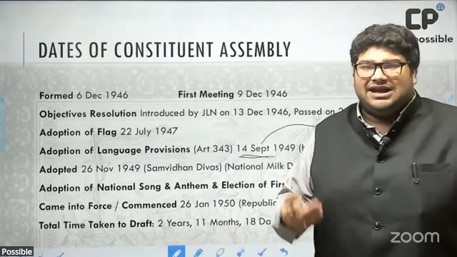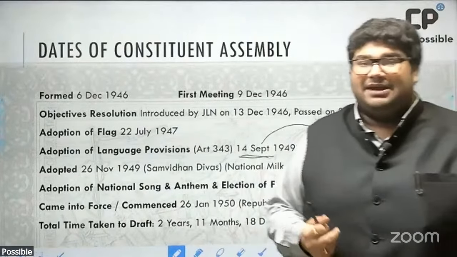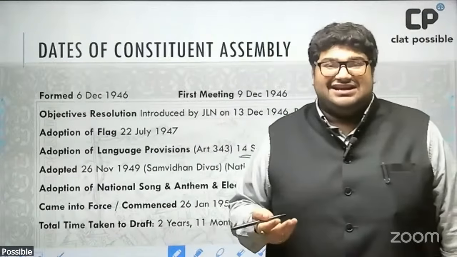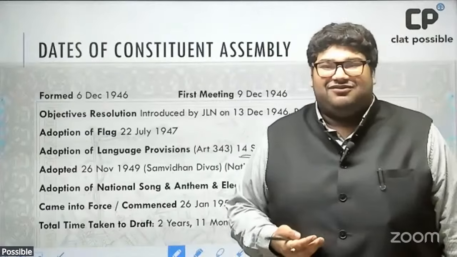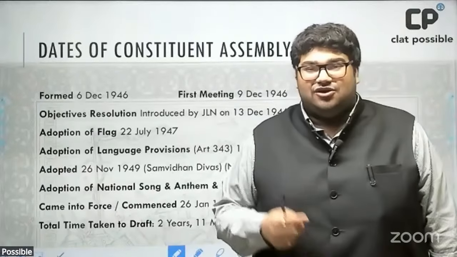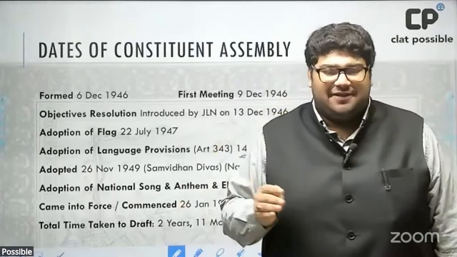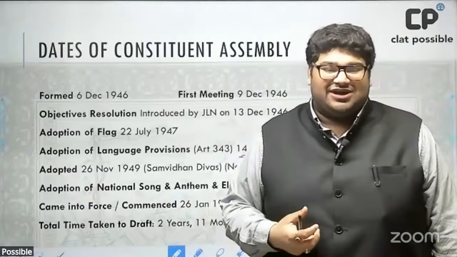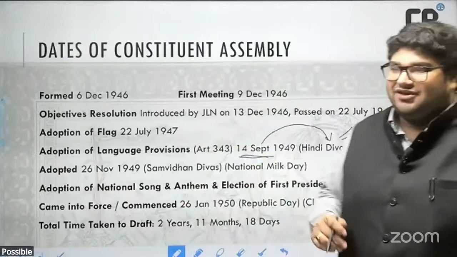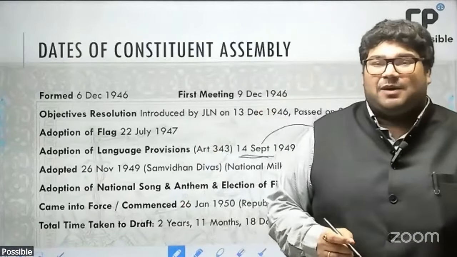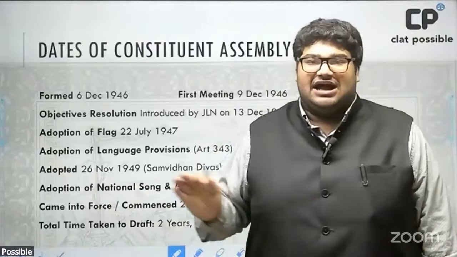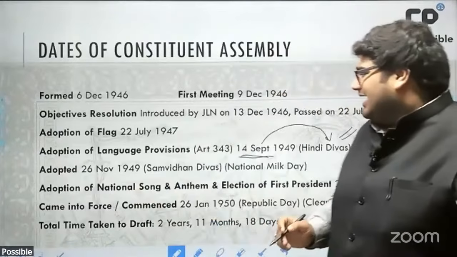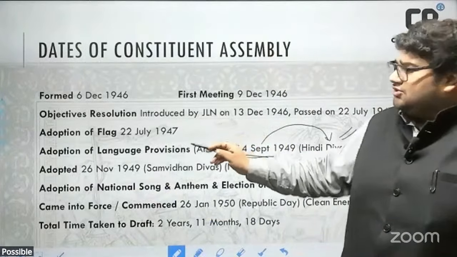There was a lot of debate on the language provisions. There were some who were big proponents of Hindi, whereas most of the others certainly stated that it was a diverse country with a lot of languages, and so there should be no one national language. Some people opposed this, but ultimately a compromise was reached on the language provisions of the constitution. This compromise is popularly known as the Munshi Iyengar formula, named after K.M. Munshi and N. Gopalaswamy Iyengar.